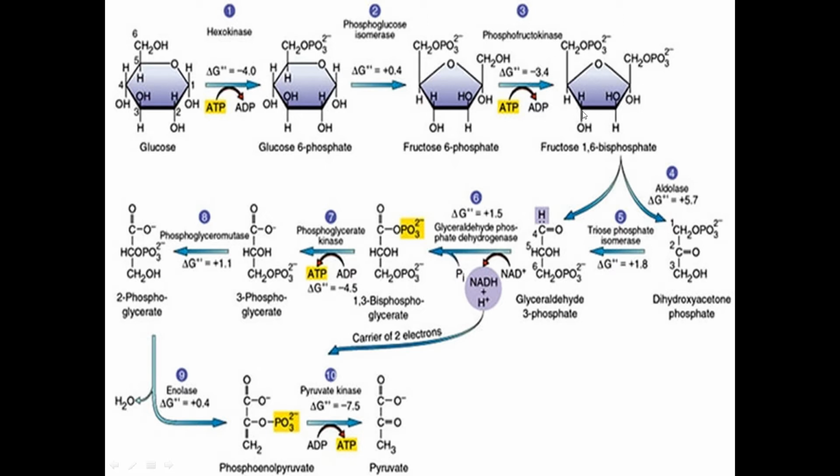Then this glucose hexose turns to 2 trioses: first glyceraldehyde 3-phosphate, second dihydroxyacetone phosphate. Then dihydroxyacetone phosphate isomerizes to glyceraldehyde 3-phosphate. Then 2 molecules of this oxidize. This is the oxidation-reduction part of glycolysis.